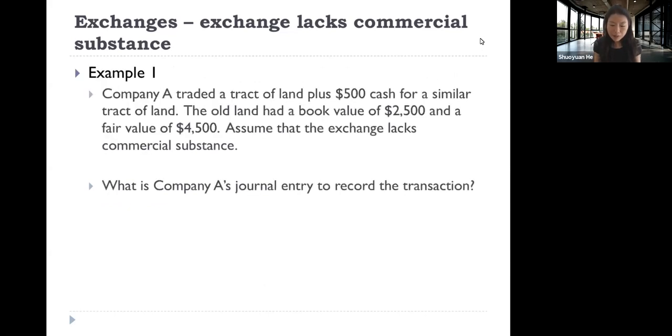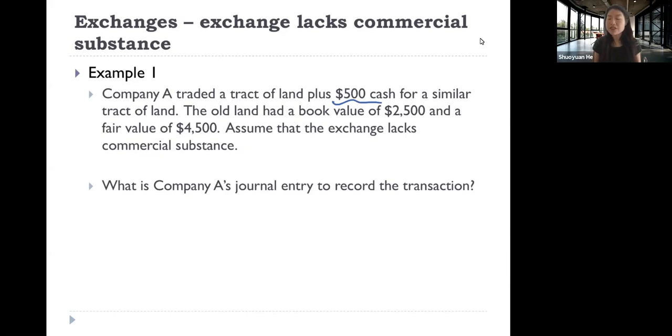In the first example, company A traded a tract of land plus 500 cash for a similar tract of land. The old land has a book value of 2,500 and a fair value of 4,500. Assume the exchange does not have commercial substance.